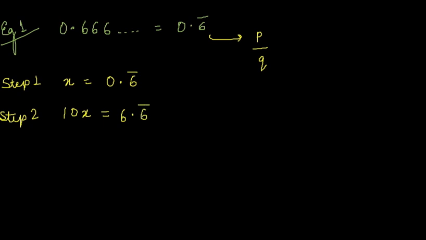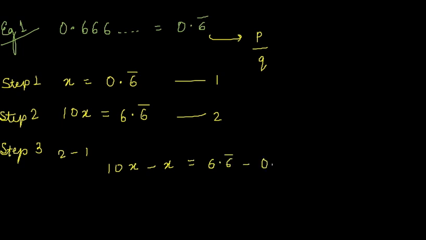Step number 3 is we will subtract both the equations. Second minus first, and it will become 10x minus x, 10 minus 1 is 9, 6.6 bar minus 0.6 bar. So this 6.6 bar and 0.6 bar, here this 0.6 bar will be cancelled out.